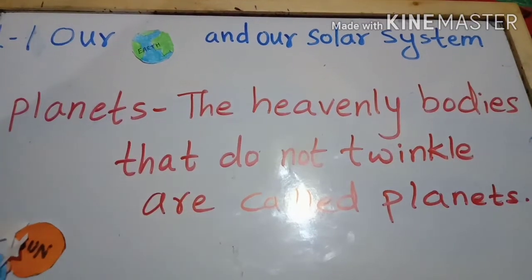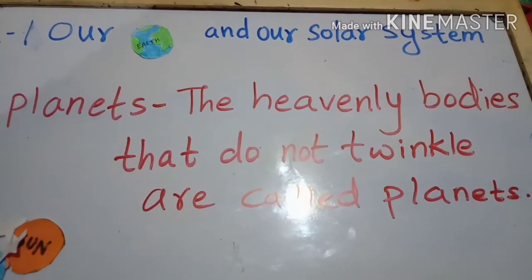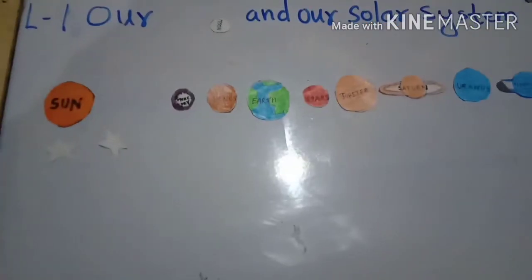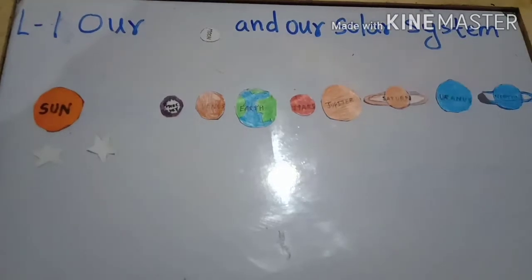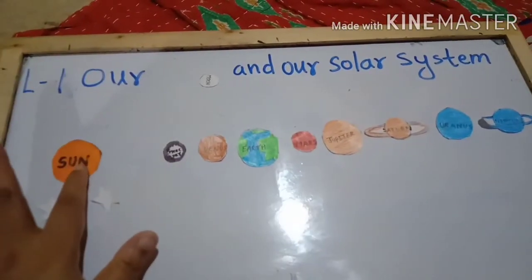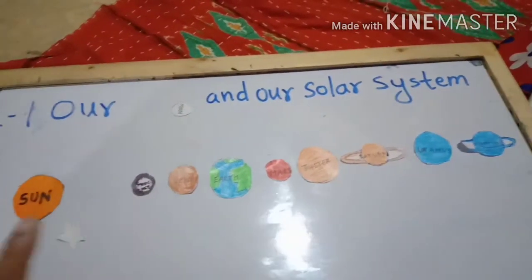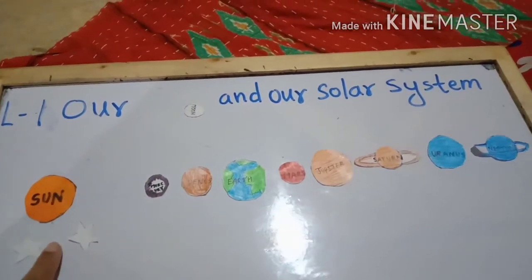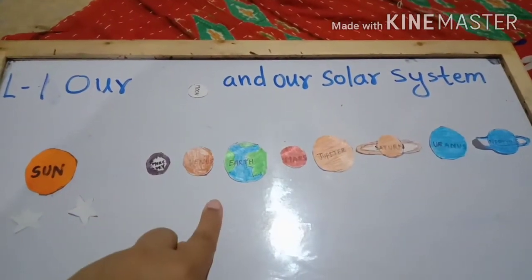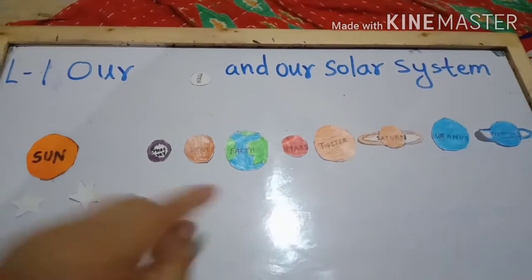The heavenly bodies that do not twinkle are called planets. Planets do not have light of their own. Planets get their light from the stars. So the sun is the star in the solar system and the planets in the solar system take light from the sun. Clear with this? So these planets revolve around the sun as they rotate around themselves.